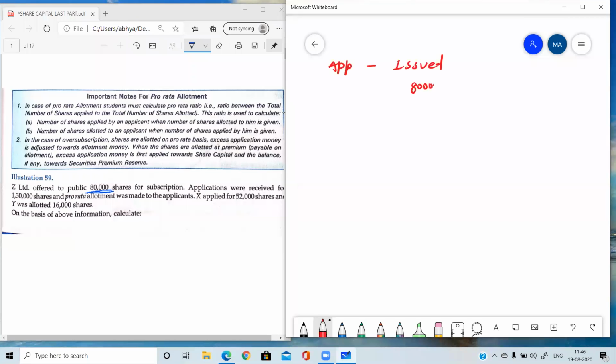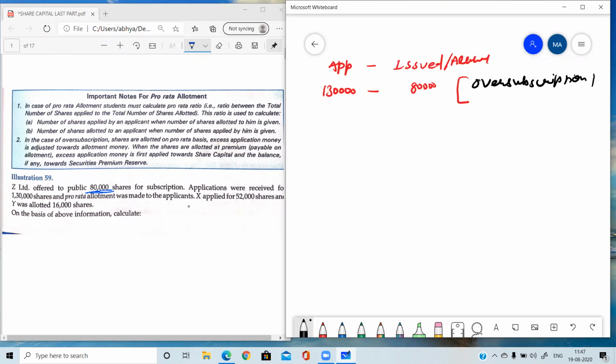Issued or allotted. Allotted are 80,000 and applications were received for 1,30,000. So this is the case of oversubscription. We all know this is the case of oversubscription. It is the situation when company receives application more than the issued number of applications. Okay. And the pro rata allotment was made to the applicants.